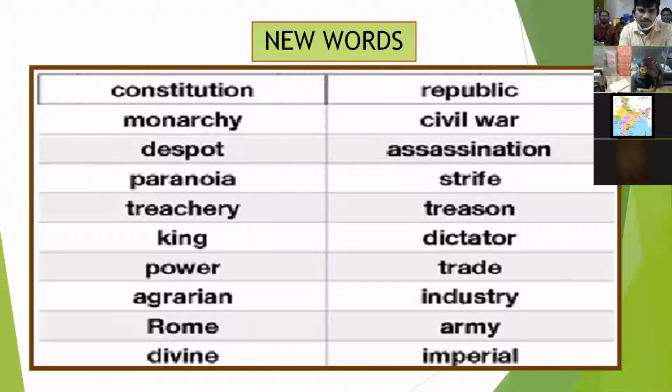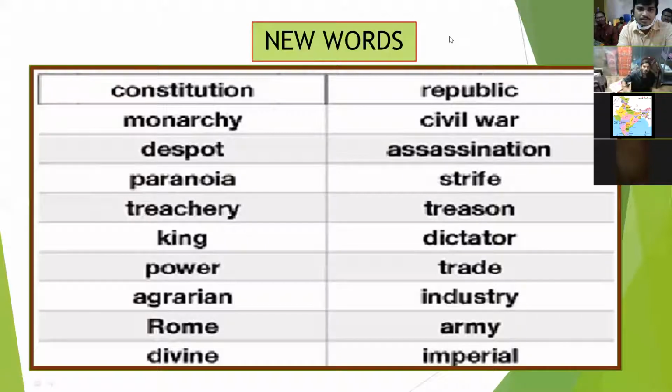Any one of you can give me the meaning of constitution? Generally, what is the meaning that you give? Law, act. Okay, see, in general sense, constitution means the structure. But since you are a social teacher and since you are teaching the civics part, political science part, we confine the meaning of constitution in some terms. For example, as a social teacher, you give it like this: the constitution means the system of laws, basic principles that the state government is governed by.